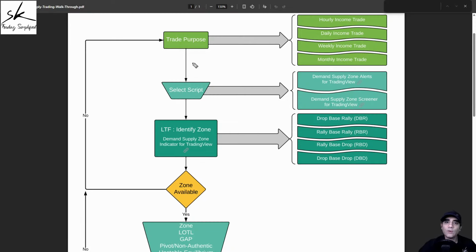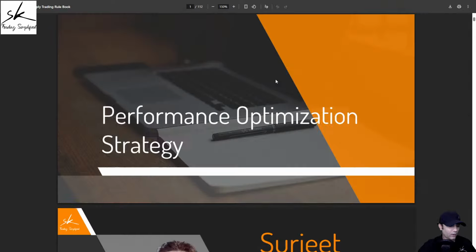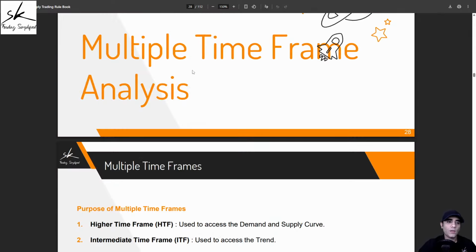So my step one is I need to define my trade purpose, and let's assume I opted I want to plan monthly income trades. Once I've selected my purpose of trade, from the rule book I'll get to know what time frames I should be using. If I go to page number 28 in the rulebook, we start with the topic multiple time frame analysis, because the demand supply methodology is not based on a single time frame. Demand supply methodology is based on multiple time frame analysis.